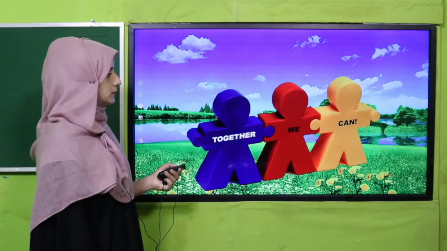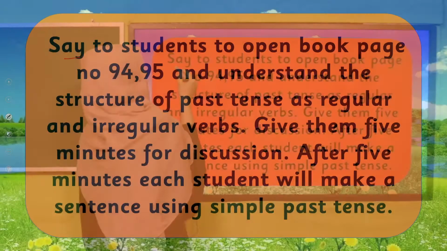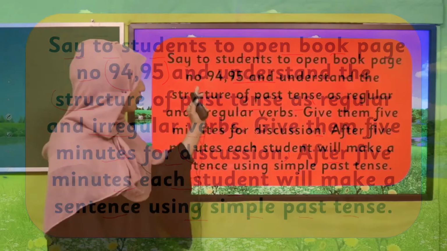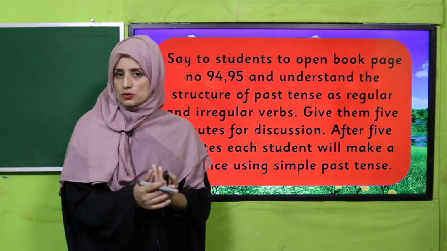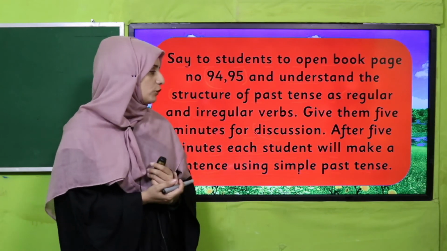Excellent job. So let's perform an activity on what we have learned. Let's judge how much knowledge we got about simple past tense. Yes, my dear teachers, tell students to open the book to page number 94-95 and understand the structure of past tense as regular and irregular verbs. Give them 5 minutes for discussion. After 5 minutes, each student will make a sentence using simple past tense. That whole structure is given in the book. Tell your students to open their book and read carefully. After that, they have to make 5 sentences.